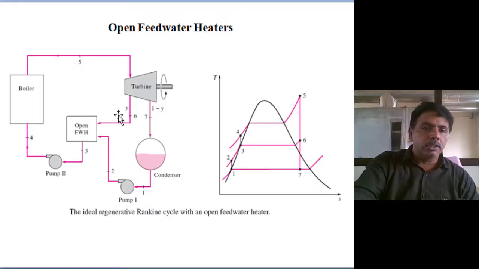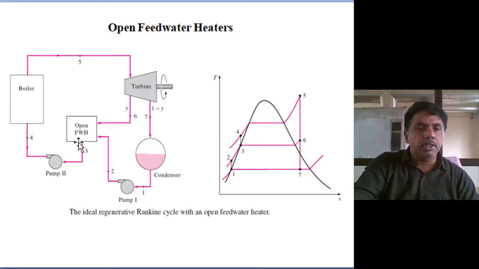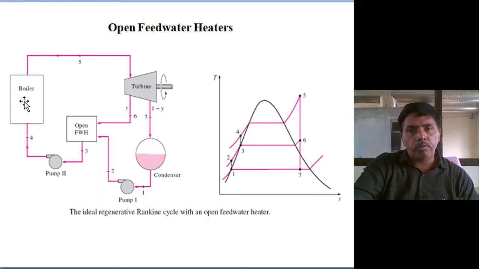Same condition. Some of the steam we extract to raise the feed water temperature to the boiler saturation temperature. So two pumps we are using. One pump is the condenser pump, from the condenser to the open feed water heater. The second pump, from the open feed water heater to the boiler feed water heater. This open feed water heater is called a deaerator.